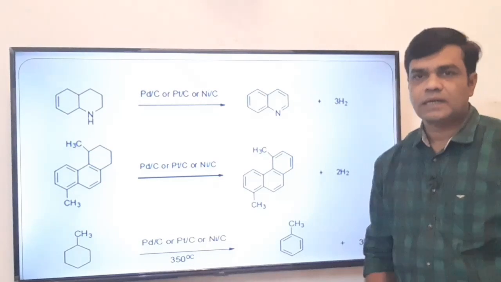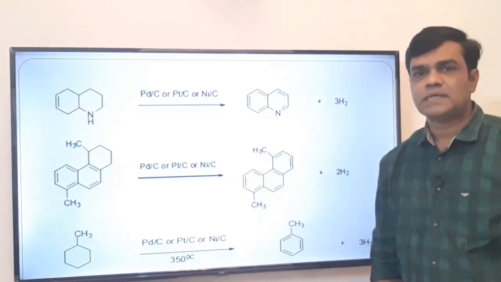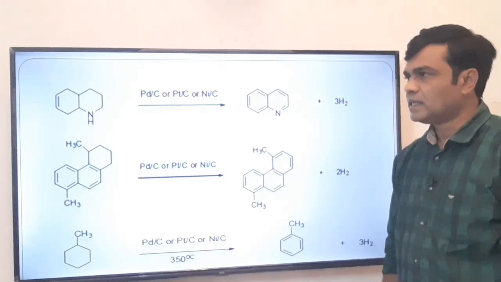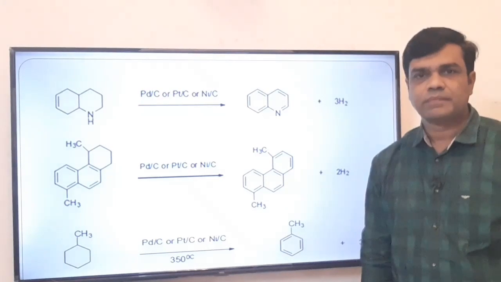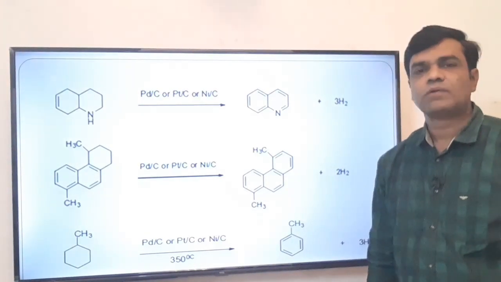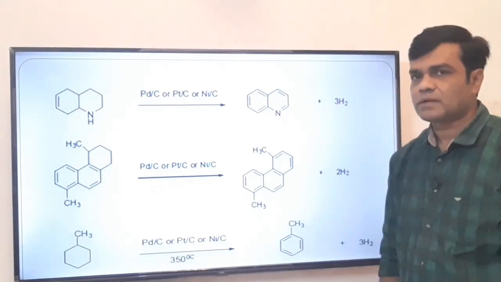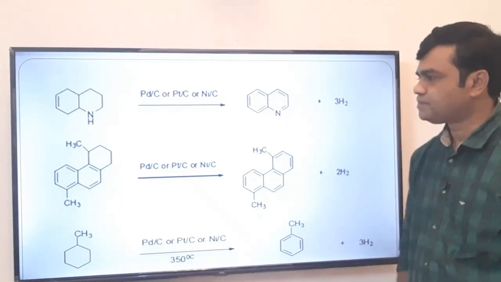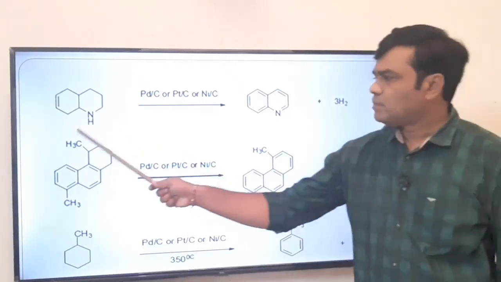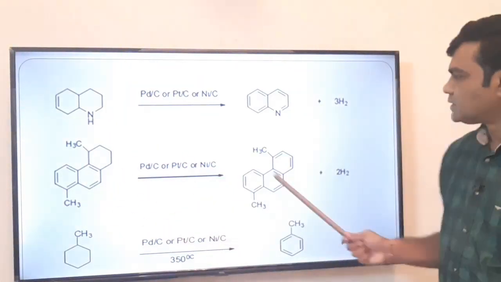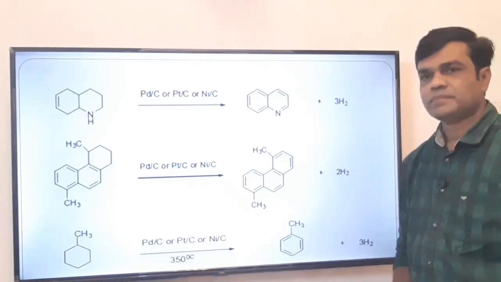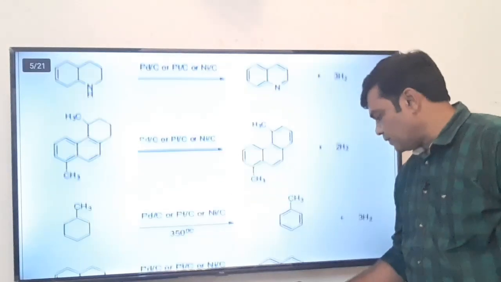It is a heterocyclic aromatic compound because it obeys Huckel's rule. That is, it is cyclic, it is planar, there is a delocalization of pi electrons, and it obeys Huckel's 4n plus 2 pi electron rule. That's why it is aromatic in nature. This compound is non-aromatic. It is converted into an aromatic compound. It is the derivative of anthracene.